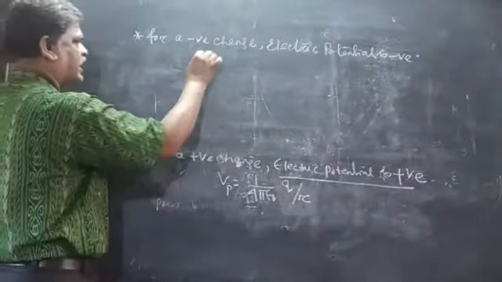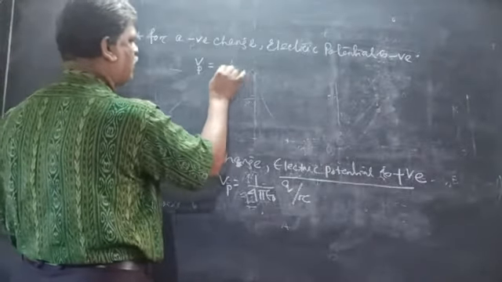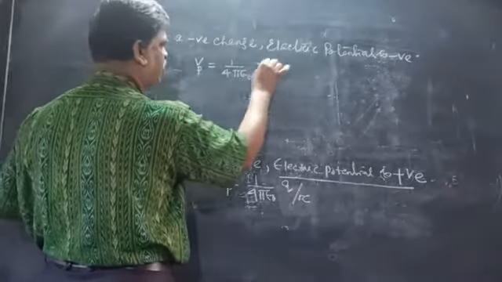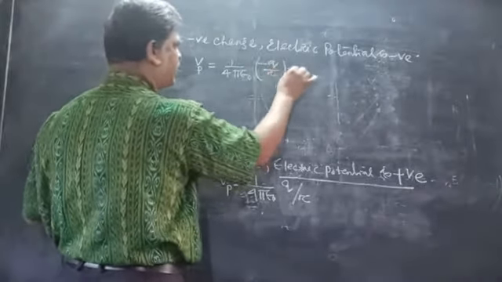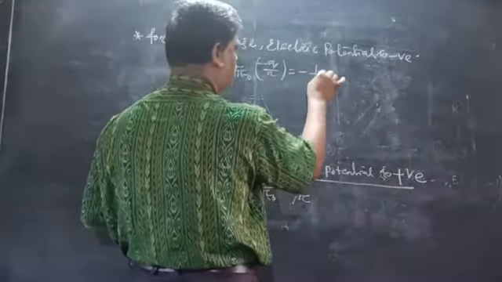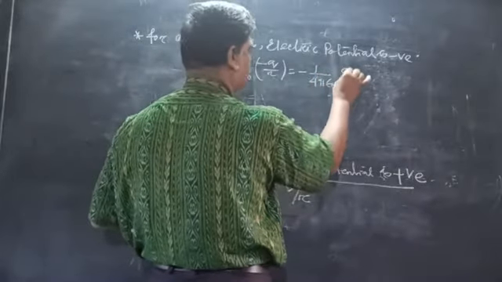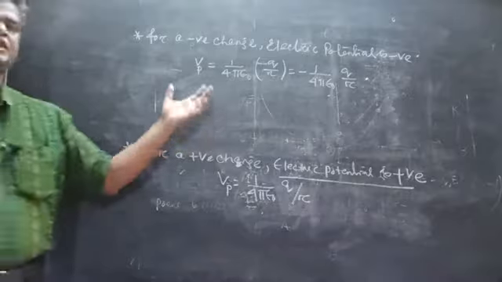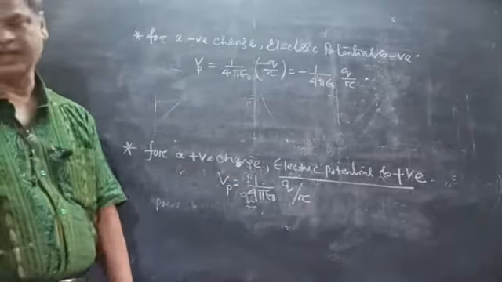So we can write V_P is equal to 1 by 4 pi epsilon 0 times minus Q by R, or this can be written as minus 1 by 4 pi epsilon 0 Q by R. Clear? For a positive charge, it is positive. For a negative charge, it is negative.